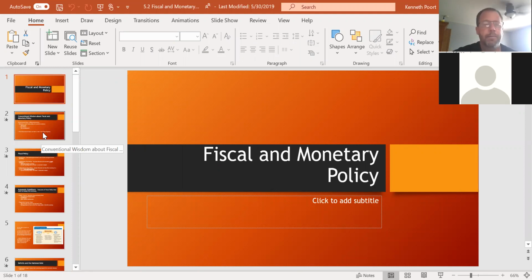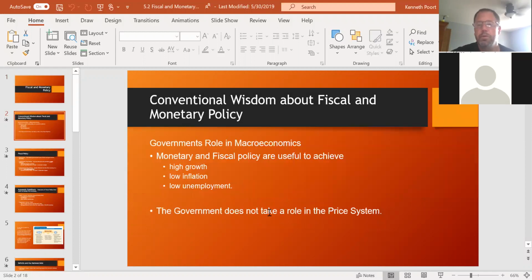This is one of the areas that I always tell my students, especially in government classes, why midterm elections, all elections, are important to vote in, especially when there are members of the House and the Senate up for re-election from your area or your state, because these are the people you're voting for that are going to be making fiscal and monetary policy laws that are going to impact you daily, okay? So what we use fiscal and monetary policy for is to try to achieve some of those things we talked about with economic measures, all right?